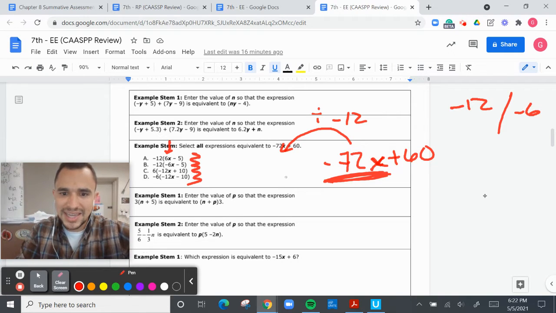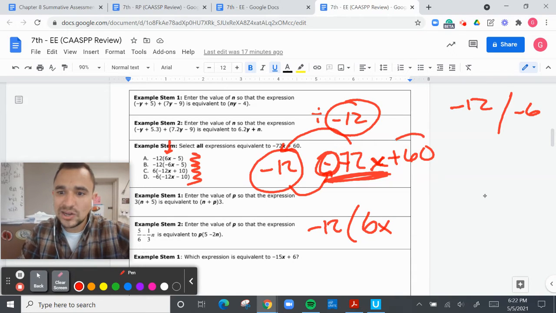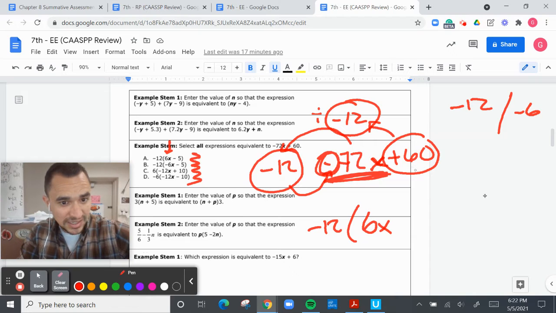So that means I'm going to take out a negative 12. If I take out a negative 12 from a negative 72, this will turn into a positive, so a positive 6x. But if I take out a negative 12 from a positive 60, that becomes a negative.